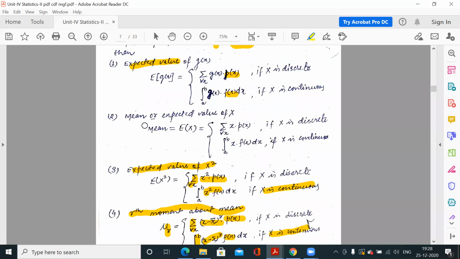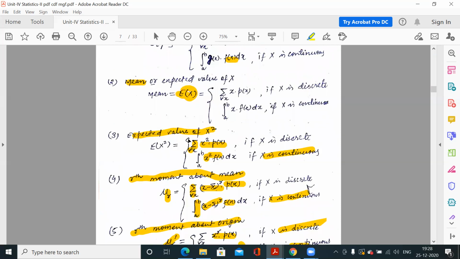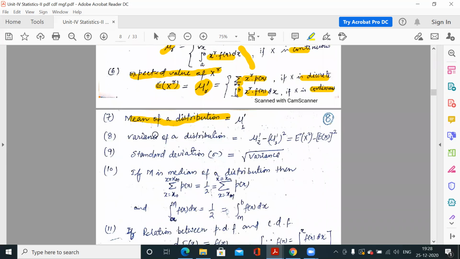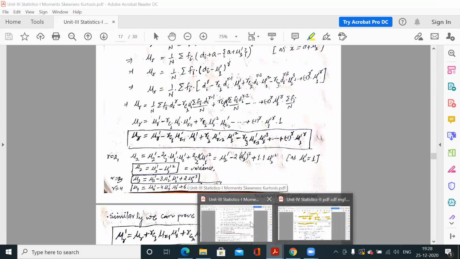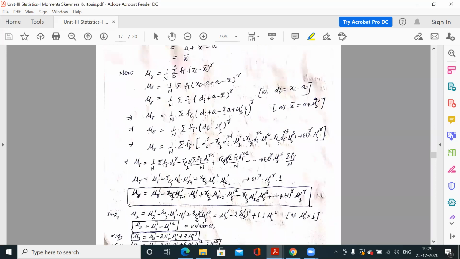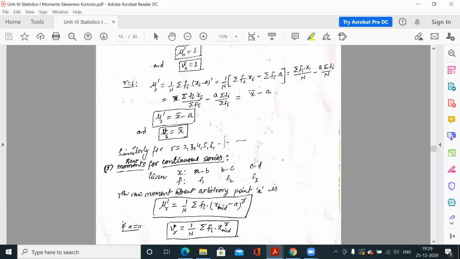Here we have already defined the mean of any distribution. The mean of any distribution is the expected value of x. And if you remember, in the moments case, in the last unit, the mean of any distribution is denoted by mu1 dash. Clear? So we have the PDF for that unit also.